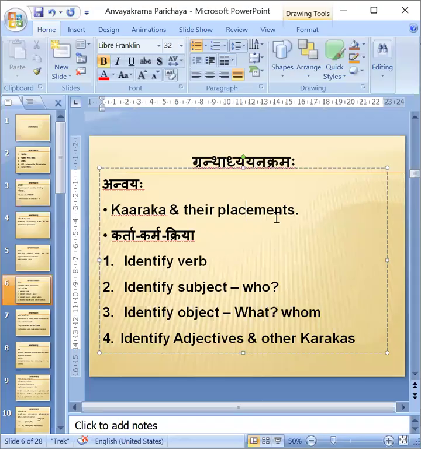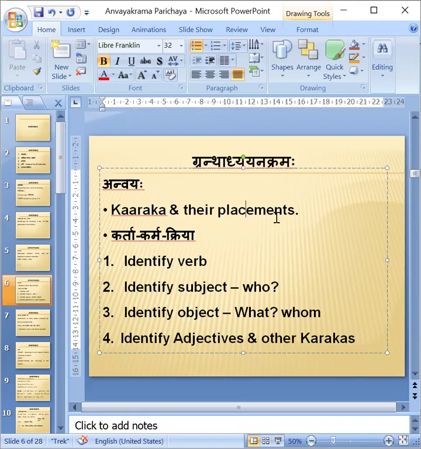First thing we have to do is identify the verb. What is the verb in that sentence, in that shloka? After identifying the verb, we have to identify the subject. Subject means Karta. Who is doing the work? Who is doing? Then it will become Karta.